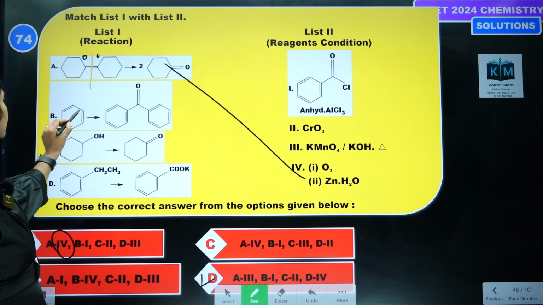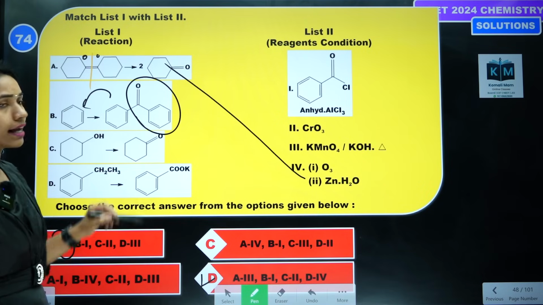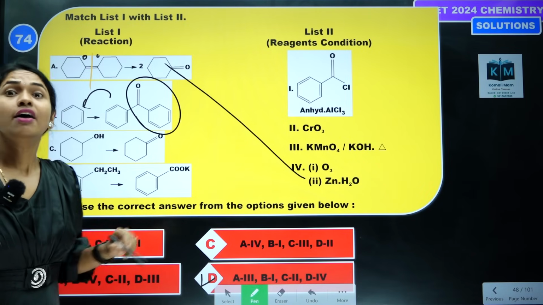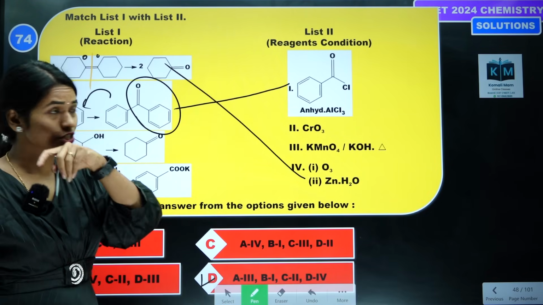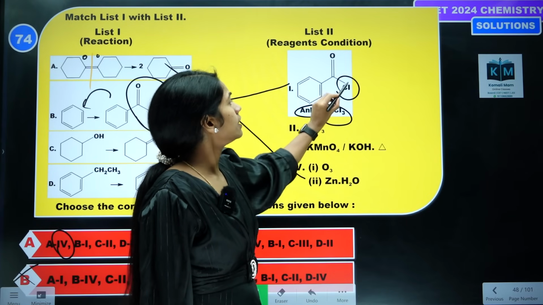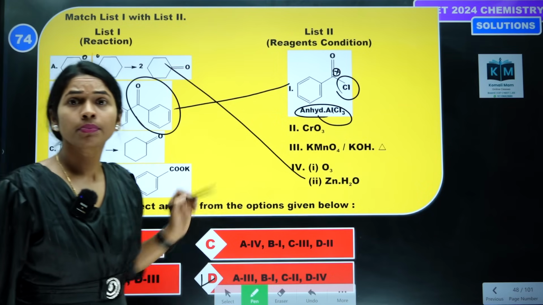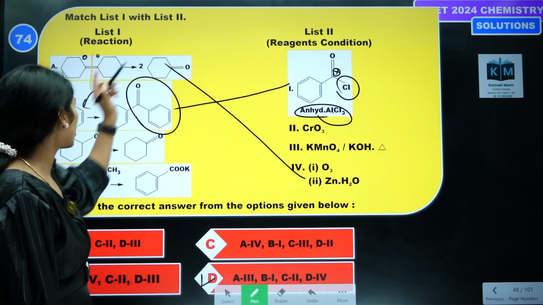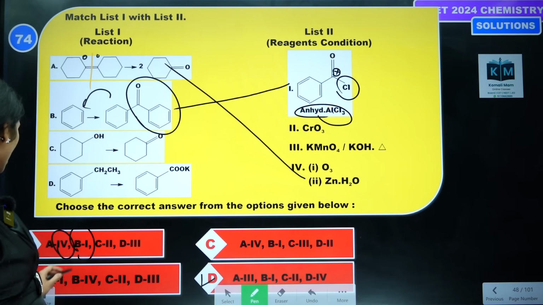Next, you are taking this entire group and making it attack here. Which reaction is that? Friedel-Crafts acylation. This is the Friedel-Crafts acylation reaction, because on benzene in the presence of anhydrous AlCl3, these two combine to form AlCl4 minus and the carbocation forms the acylium ion that will go and attack the benzene ring. So B is 1. So A is 4, B is 1.